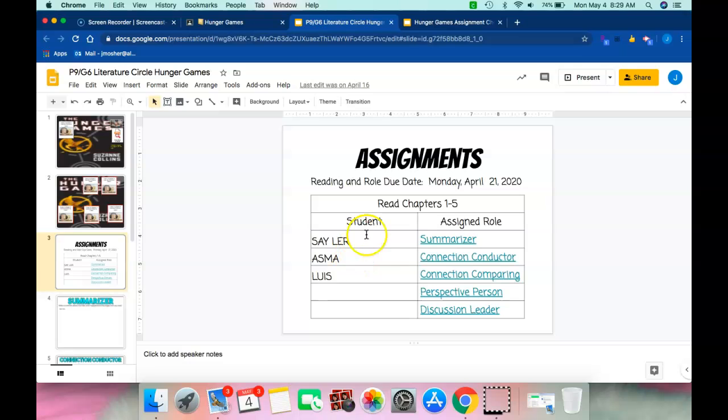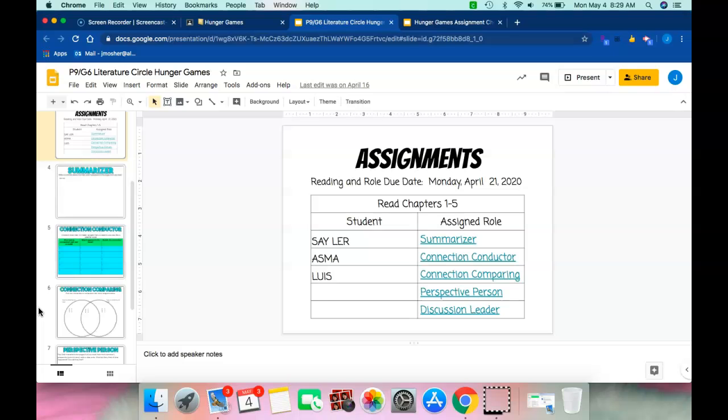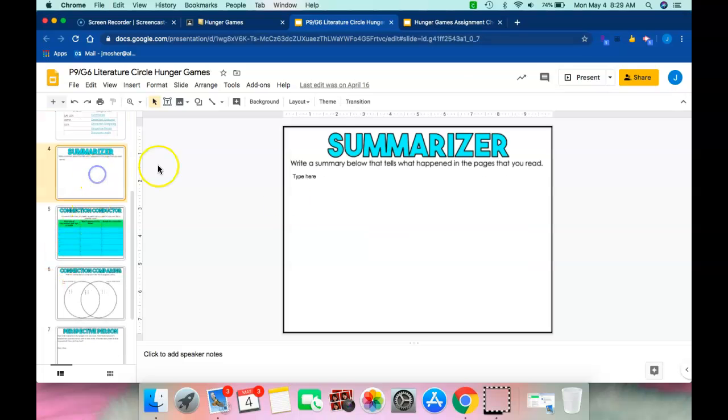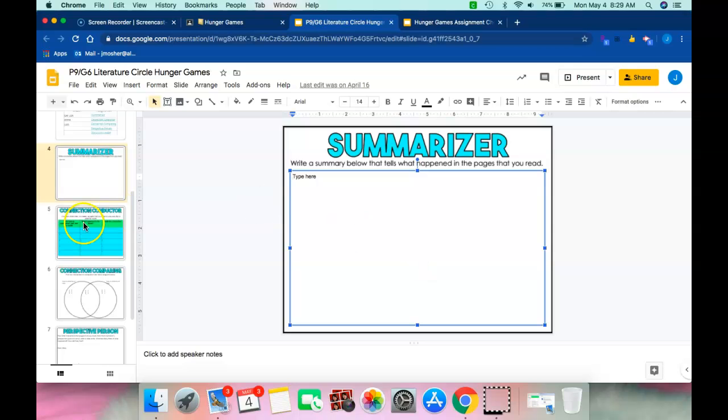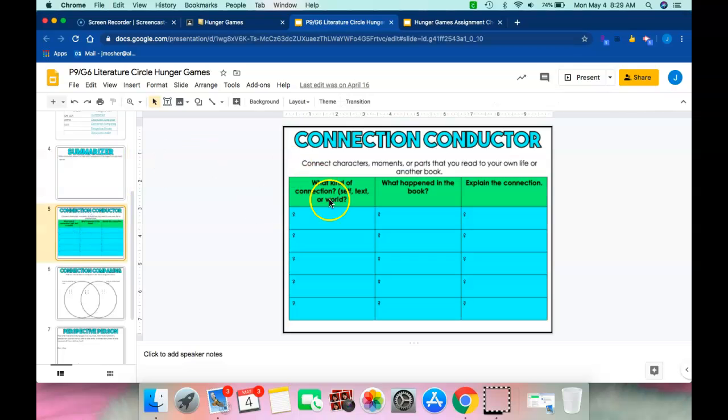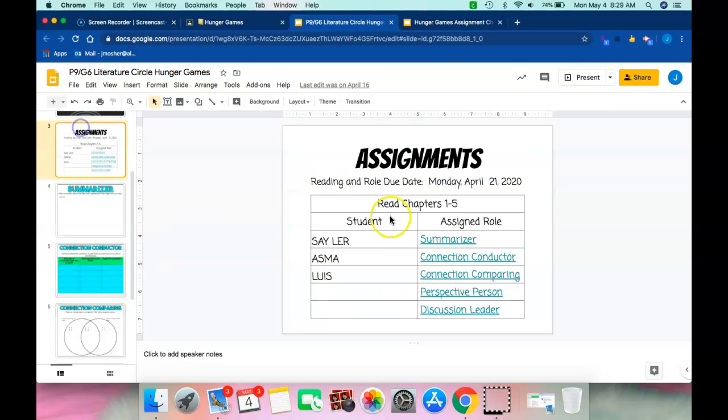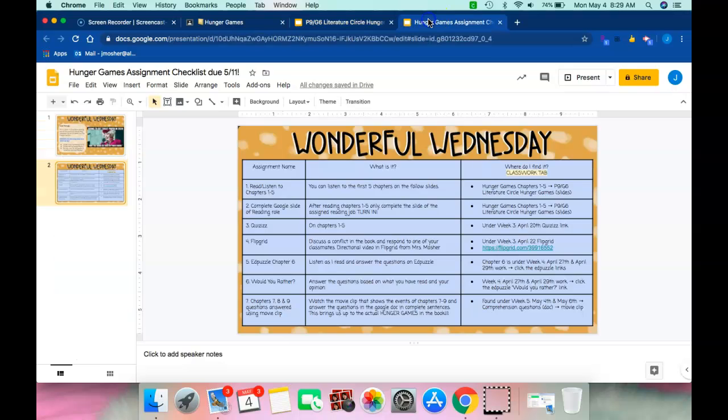So go through, complete your reading role, watch the video, and then you're just going to scroll down. Sailor would be the summarizer. He would fill out this slide. He would click in here to type. Asma, you are the connection conductor. You would go in here and click to type. Remember, if you're not sure of what to do, refer to these links. They are all YouTube videos to get you started. So those are your assignments 1 and 2.